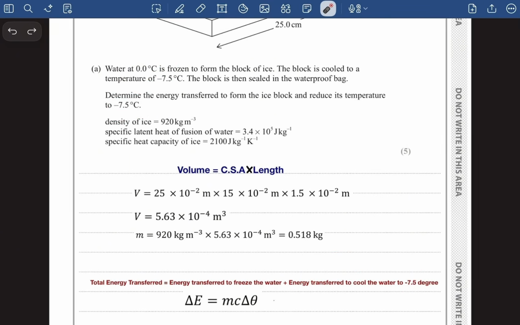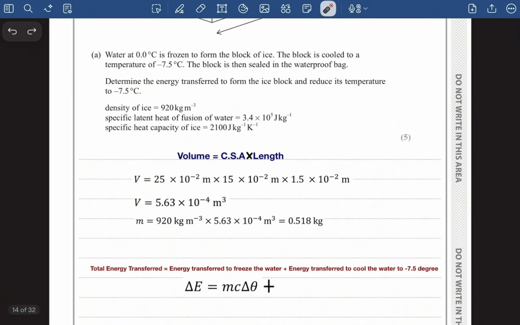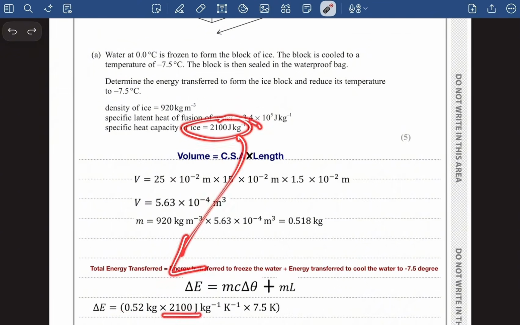Okay, so we know E is equal to mcΔθ plus mL. These are the two formulas that we are going to use. This is for mcΔθ and this is for mL. Here I'm going to put the mass and then the specific heat capacity from here multiplied by the change in temperature, which is from 0 degrees Celsius to 7.5 degrees Celsius. This is the change, right?